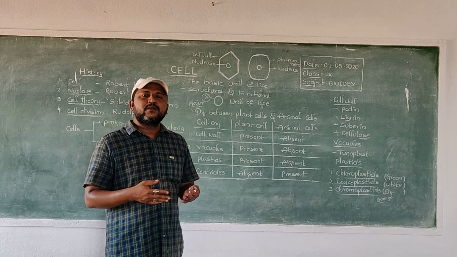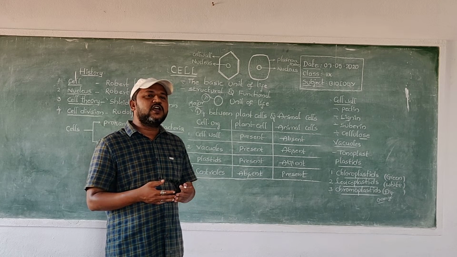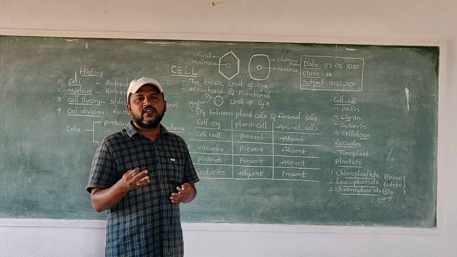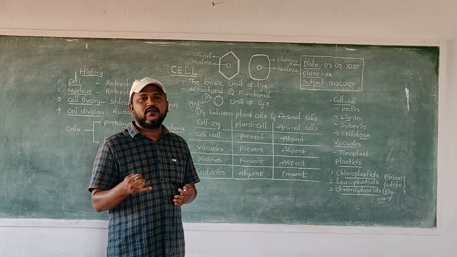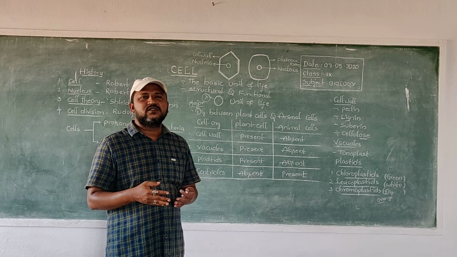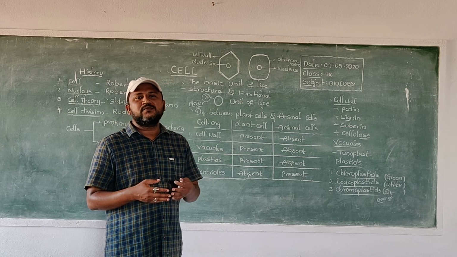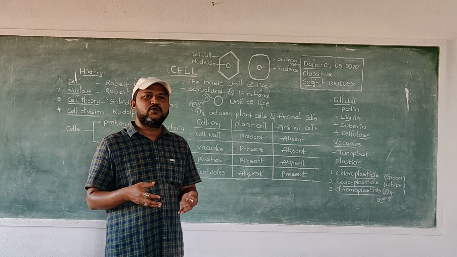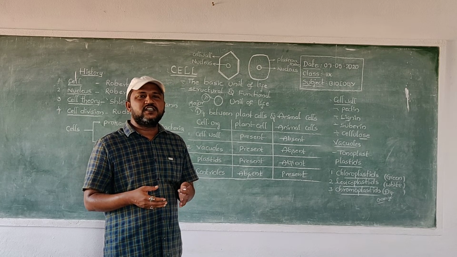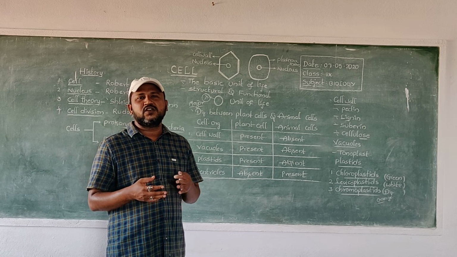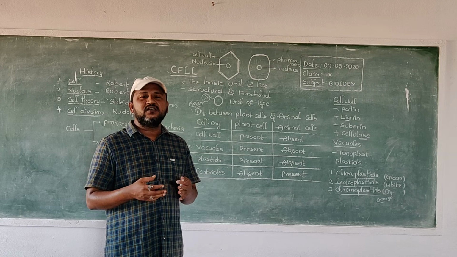And then the multicellular organisms are man, donkey, cat, rat, etc. All these organisms contain more than two cells or numerous cells in the body. Because of this reason, those organisms or animals are called multicellular organisms.